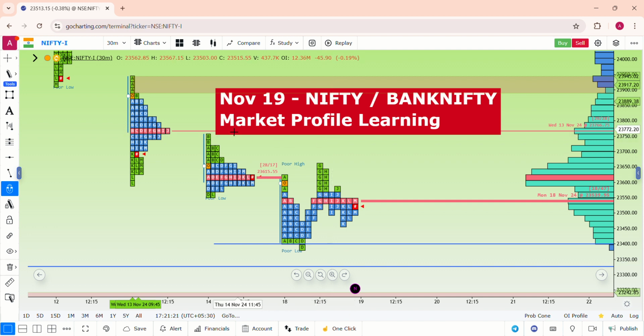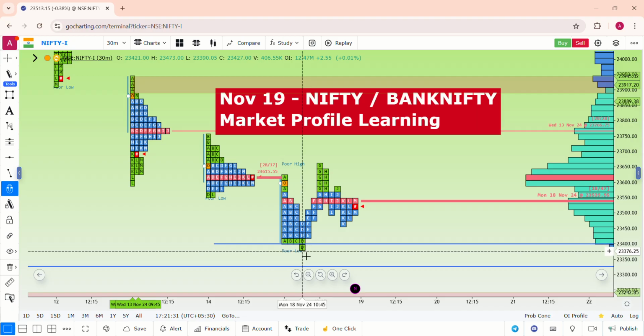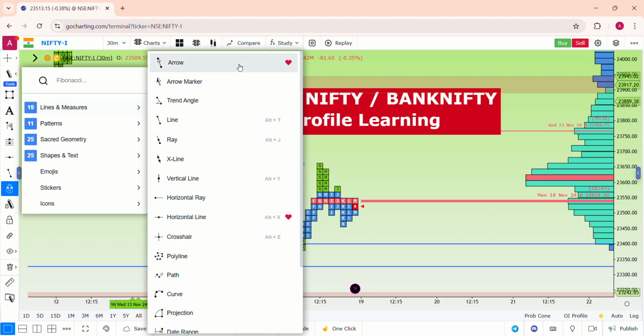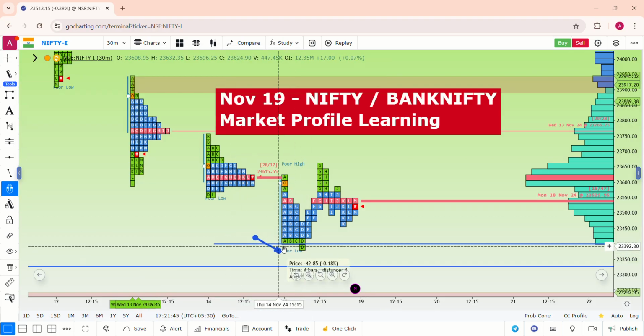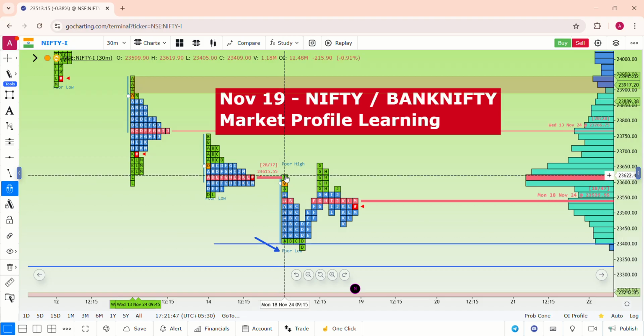With the 30 minutes time frame, it is very clear the IB range extension did not happen in the index, even though there was a single period of IB extension on the downside, that is the D period, at almost 10:45, but it was not a healthy IB extension. So it is a range market between the levels of 23,400 to 23,600 in Nifty.